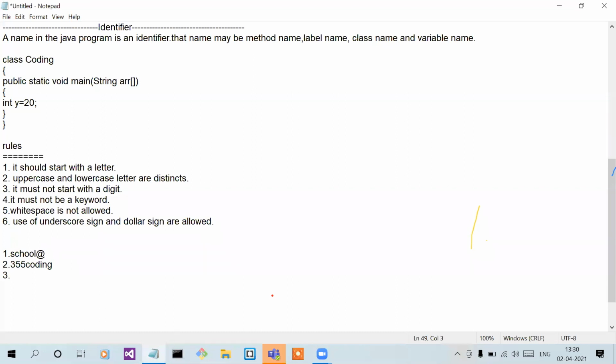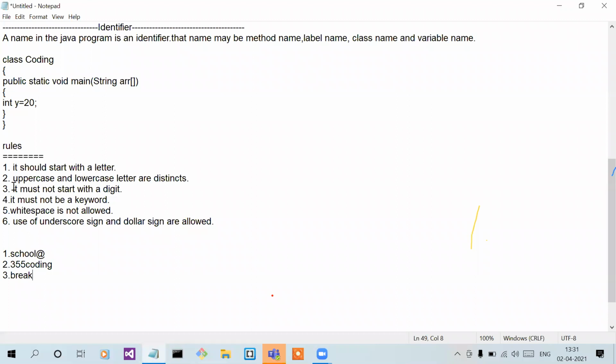Next. Tell me this is valid or not. Valid. It's a keyword. Yes, so break is a keyword. It is a predefined keyword.